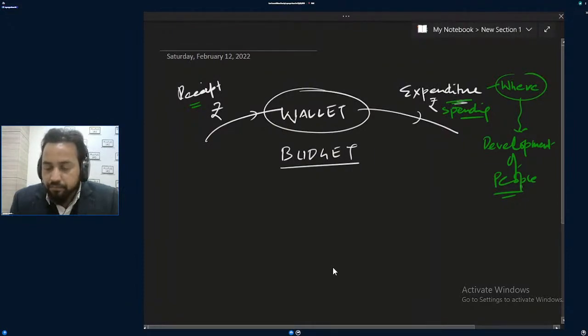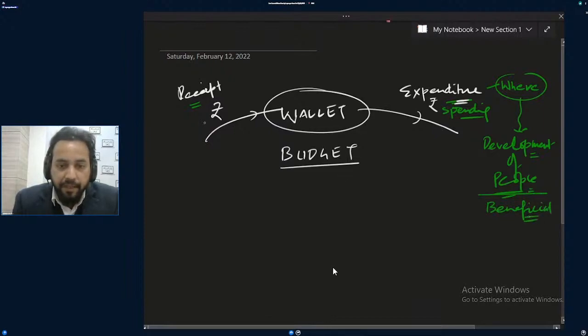No doubt the government plays an important role in the development of the country economically and in giving benefits to the people. So they will say it is beneficial for everybody. At the same time, they are taking money in two ways, with respect to people: one is tax revenue and another is non-tax.